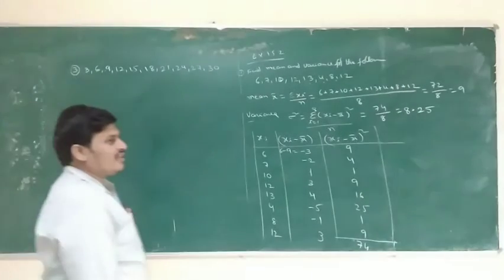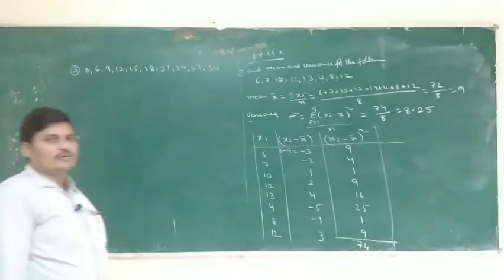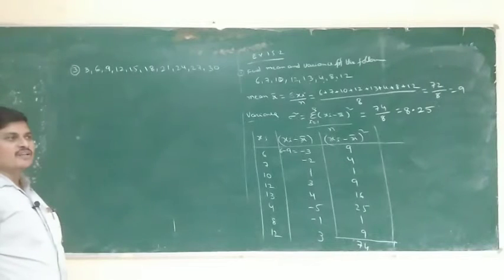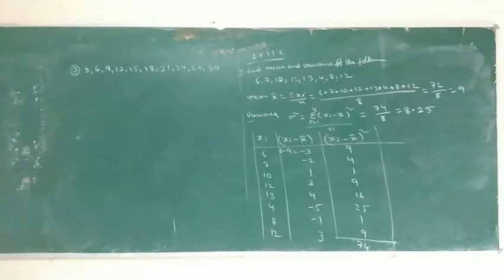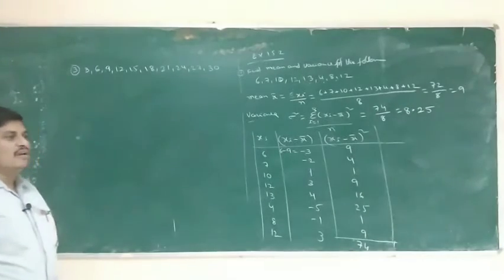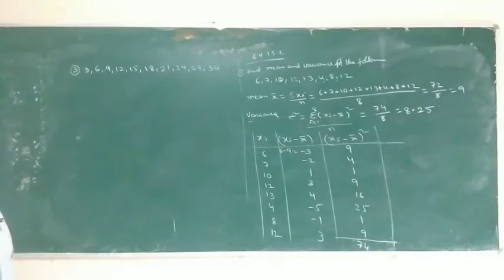Multiple of 3, multiple of 4, first n natural numbers, first 10 natural numbers. First 10 natural numbers means 1, 2, 3, 4, 5, 6 and so on up to 10. First 10 even numbers: 2, 4, 6, 8, 10. First 10 odd numbers, first n prime numbers. This is the given data indirectly. So first we have to write the observations.